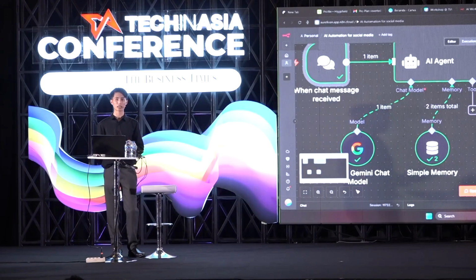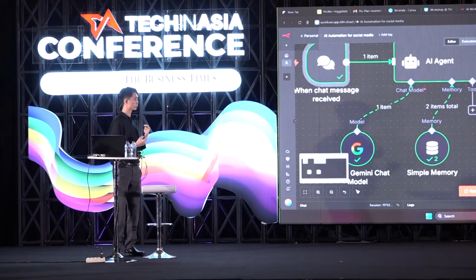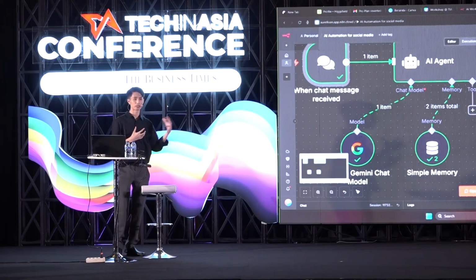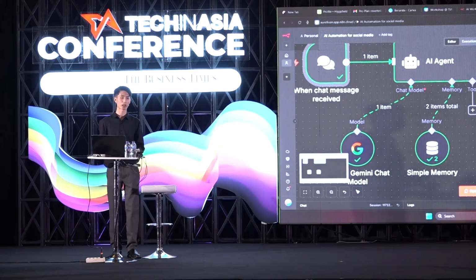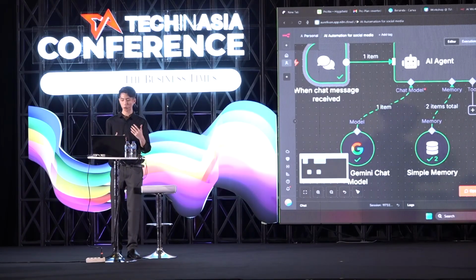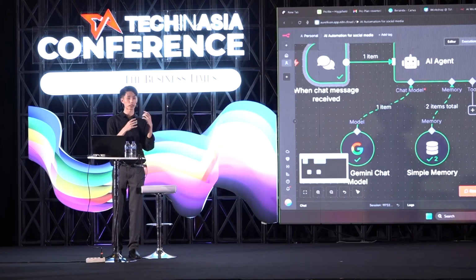The tool is the capabilities that we want the AI to have. In this case, we want the AI to actually browse the internet, right? Because we want the AI to do research based on the topics that we choose. So we need to embed the AI with tools that enable it to browse the internet.